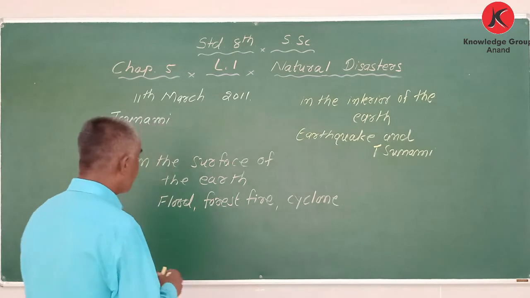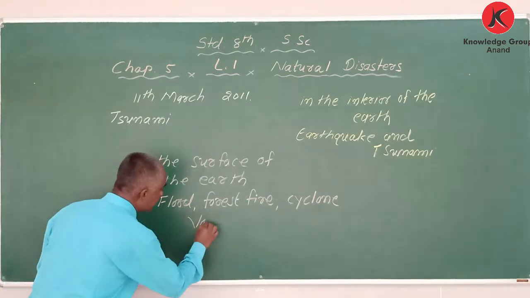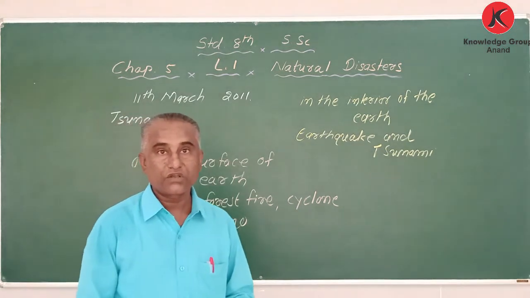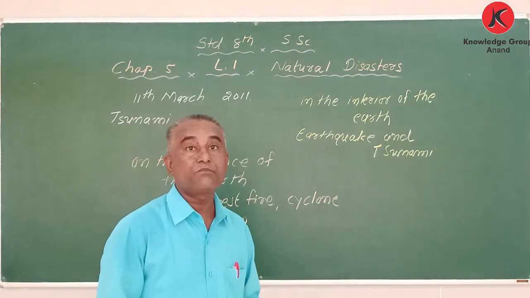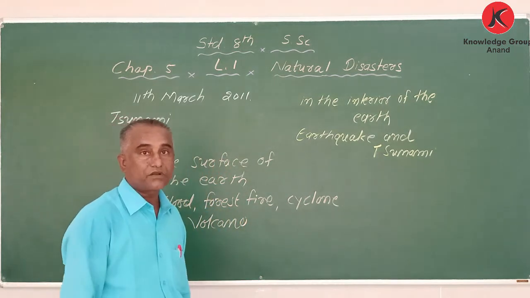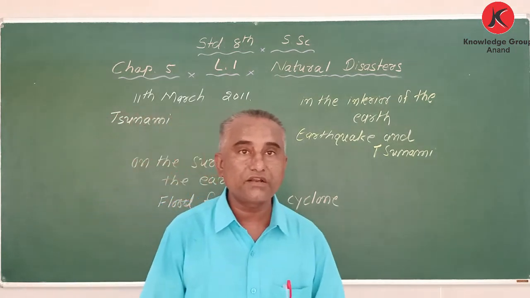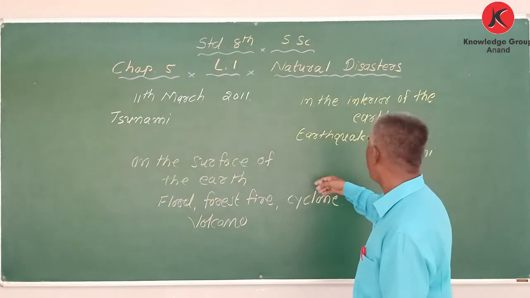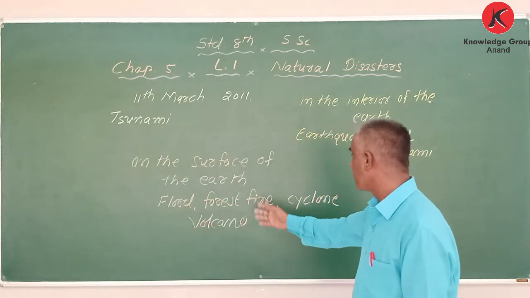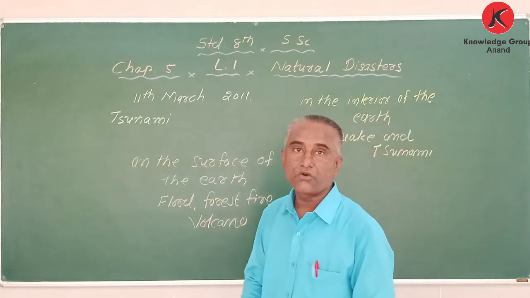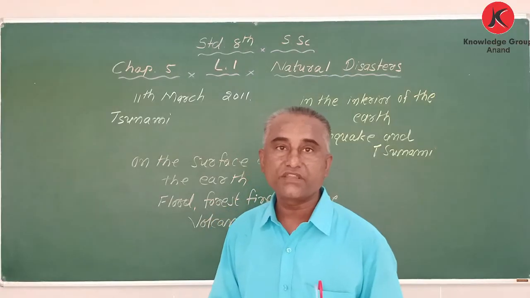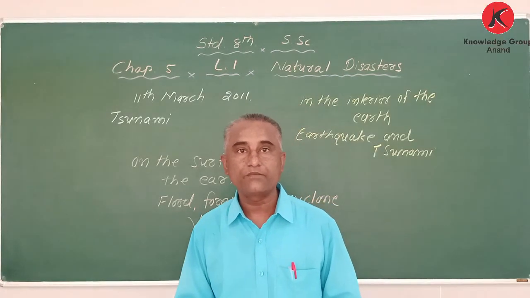One more thing I forgot to tell you is volcano. My dear student, a volcano also causes much destruction. So in this chapter we are going to learn about different kinds of calamities. Which are they? Earthquake, tsunami, flood, forest fire, cyclone, volcano, like that. My dear student, in this introduction to the chapter I am giving this much information. After that, I will explain each and everything in detail next time.